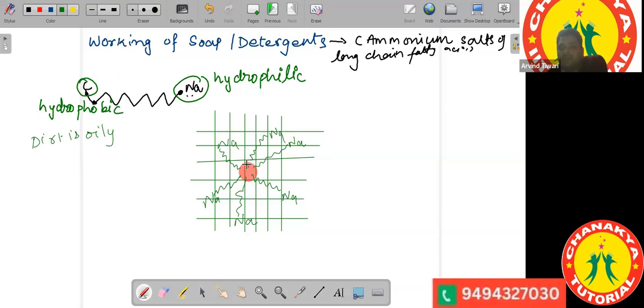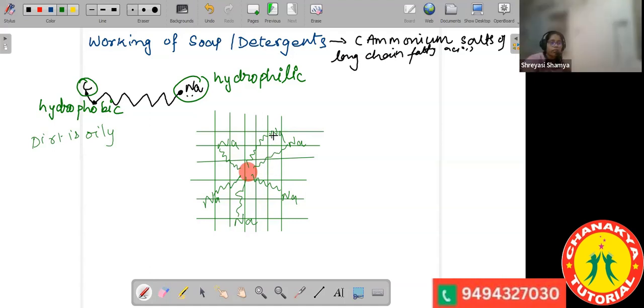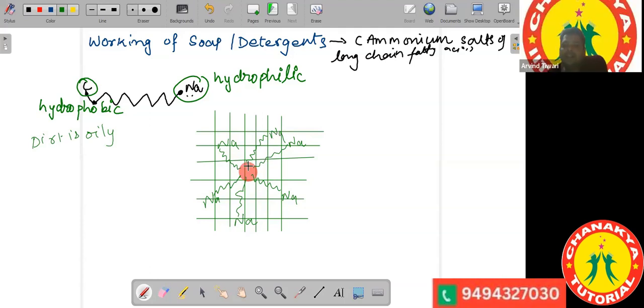So what will happen? The dirt will leave the fabric. As the molecule will remain with water, it cannot leave water, and the other end is attached to the dirt. Therefore, when you agitate it, the dirt molecule will get removed from the fabric.